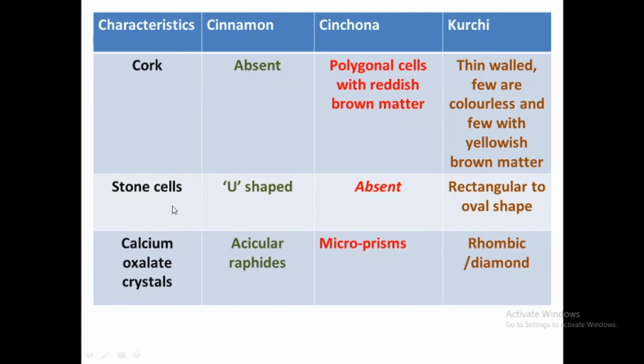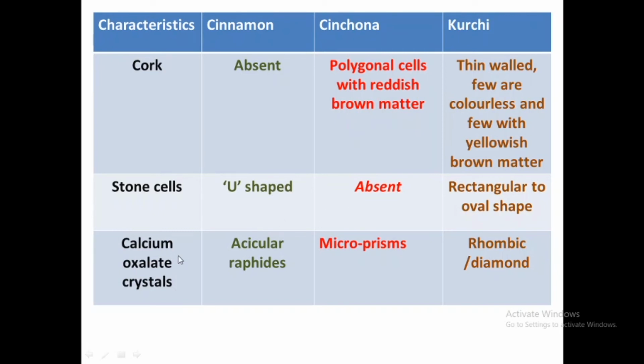Just see the stone cells. The stone cells are present in cinnamon as well as in kurchi. In cinnamon, the stone cells are U-shaped, and in kurchi, the stone cells are rectangular to oval in shape, and the stone cells are absent in cinchona. In the cinchona bark, the stone cells are absent.